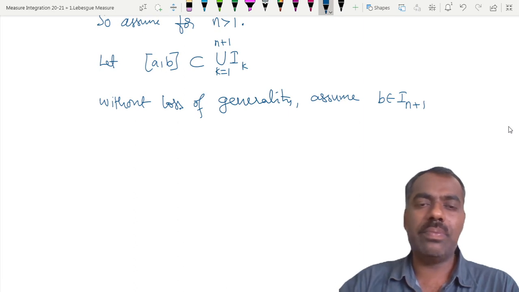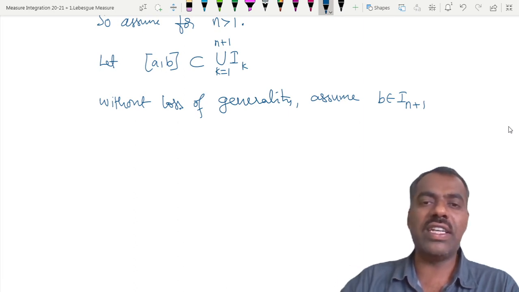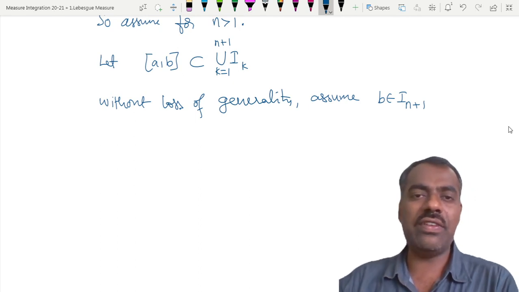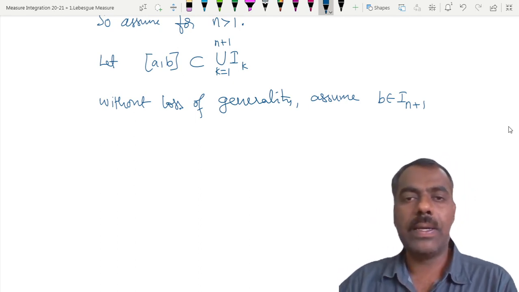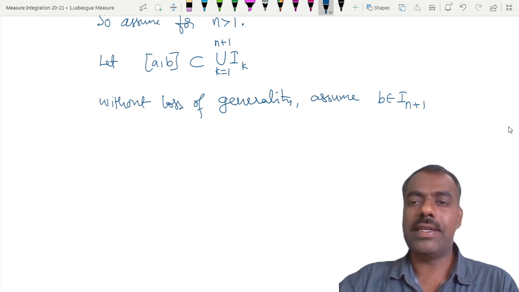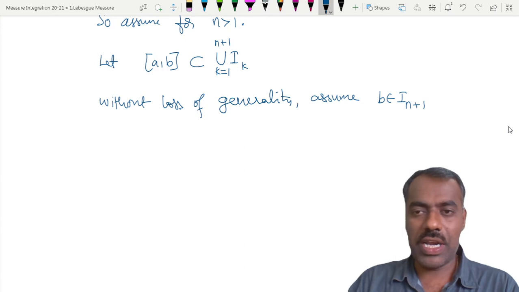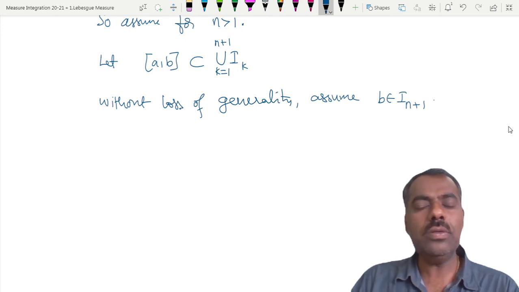So b is there in one of those intervals, and we name that interval I_{n+1}. If not, rearrange and give the names so that b is in I_{n+1}. That's all. You are not going to lose any information if you assume this statement. Yes or no?